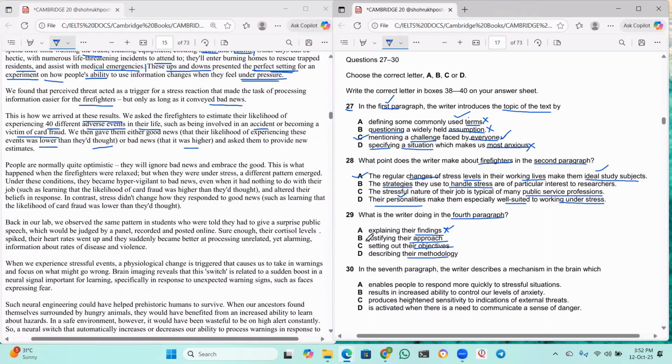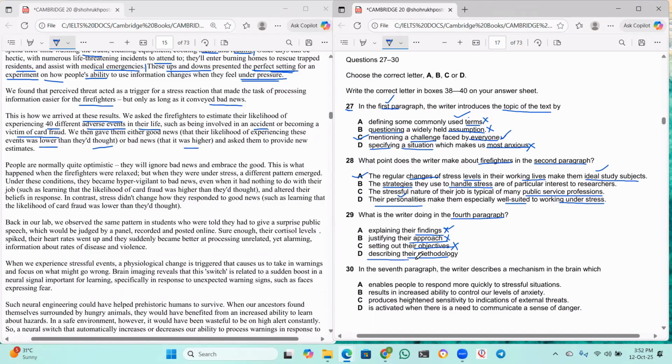Then, justifying their approach. Okay, they are not explaining why they are following only this approach, why not the other approach. No, they are not justifying any approach here, so B cannot be the option. And C, setting out their objectives. Objectives means goals. Okay, but here they did not specify any goal, right? Like this is our end goal, they did not mention anything like that. So setting out their objectives is also not the right option.